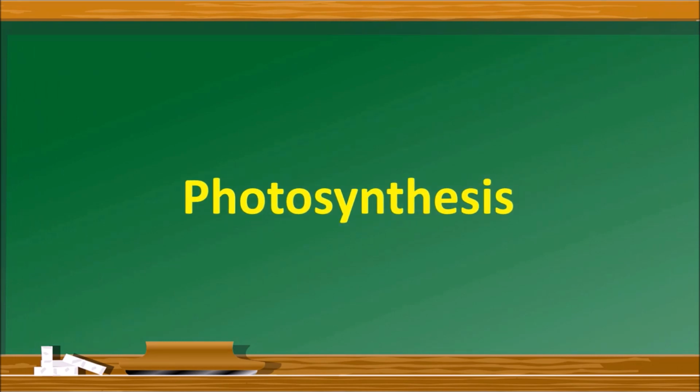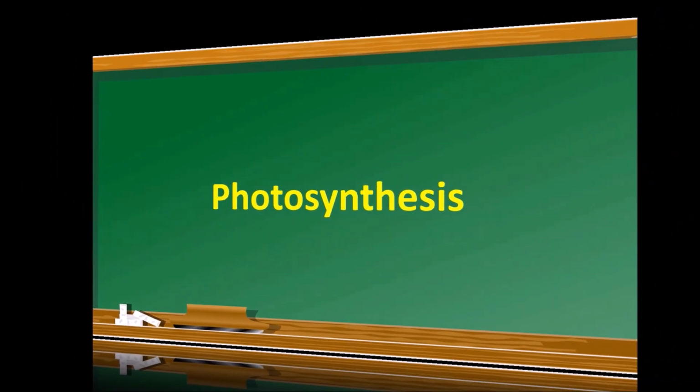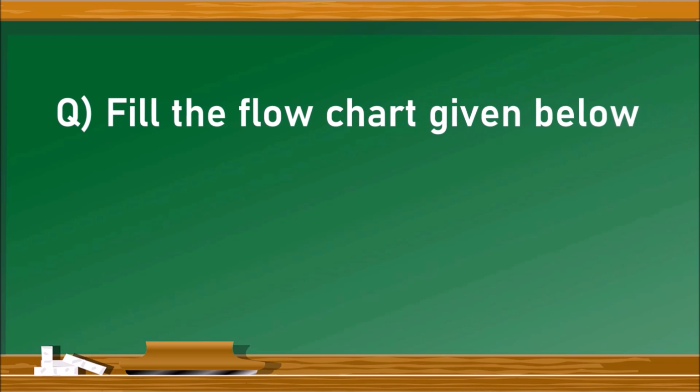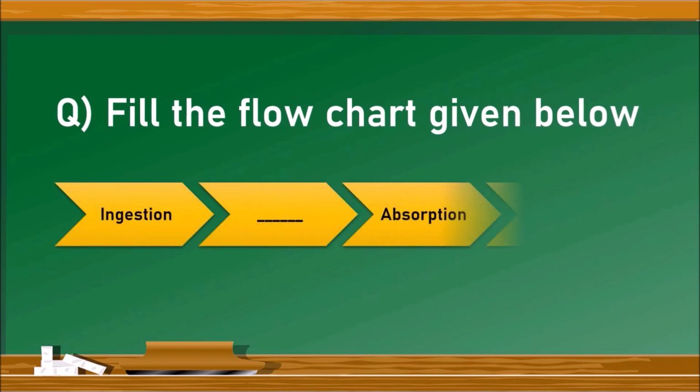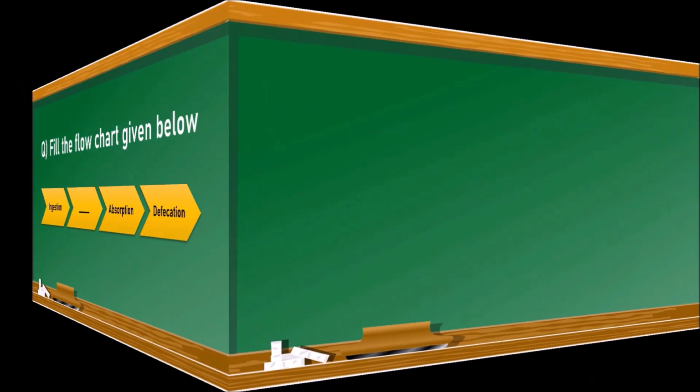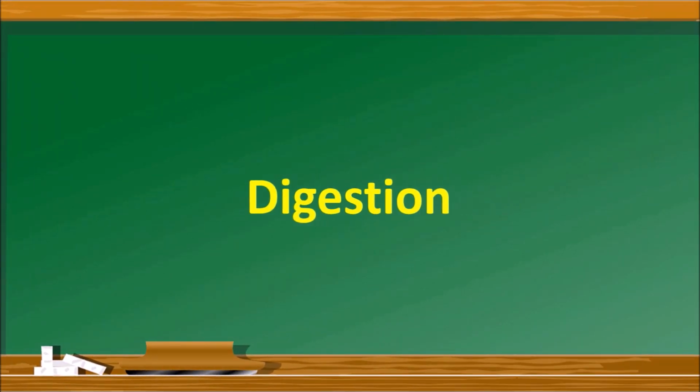The next question is, fill the flowchart given below. A flowchart is given with the events that take place in the human digestive system. Ingestion, dash, absorption and defecation. So after the ingestion of food, the digestion takes place. Hence, the answer is digestion.